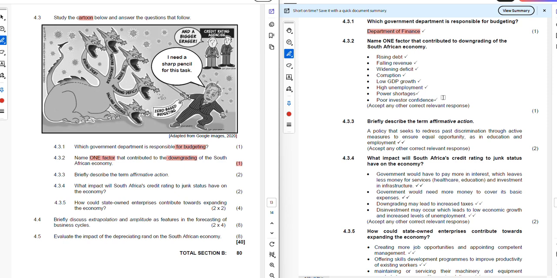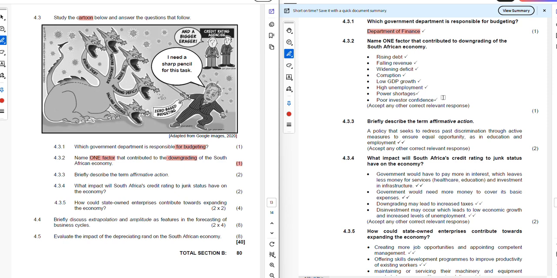Widening deficit. What does it mean? We are exporting less and importing more. Corruption also affects the South African economy, or downgrades it, because if people are corrupt, it means they are getting the tenders, but after receiving those tenders, they are not providing the services they are supposed to provide to improve the state of the South African economy.